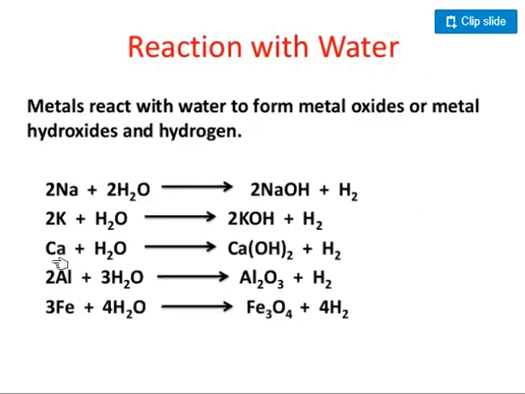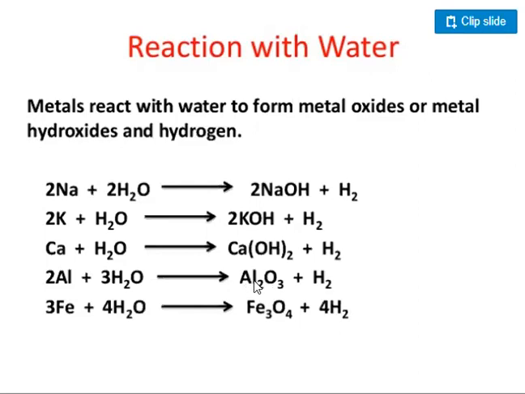When potassium reacts with water, it also forms its hydroxide and hydrogen gas is released. So you can see here that they both react with water and form their hydroxide, and hydrogen gas is released in both cases. Now the aluminium and iron, when these two react with water, they form their oxides, not the hydroxide.